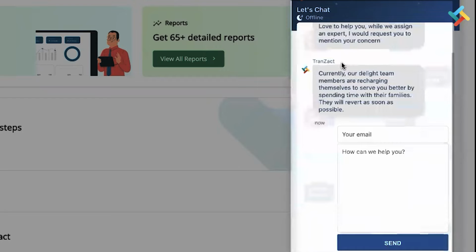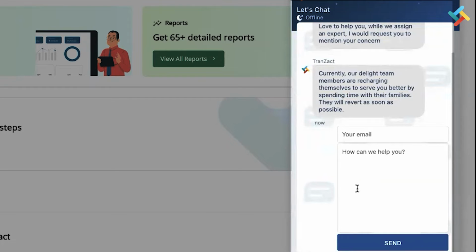Once you click on chat and raise a query over this support chat, our Delight team member will be helping you within less than 20 seconds, as we try our very best to provide you a first response time below 20 seconds, and we have managed it.